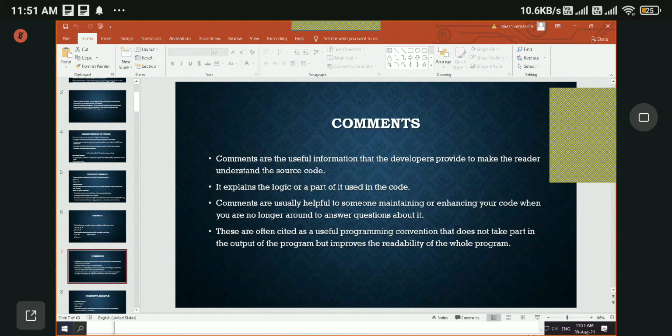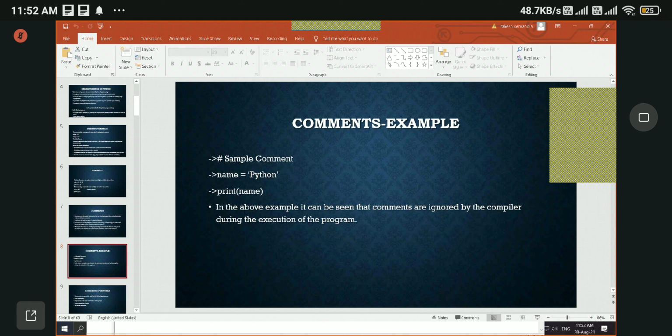The special thing about comments is that when you run the code, the comments will not get executed. Even if you write code inside a comment, that will be ignored. The code in the comments will not execute, so you will not see any output from the comments. And of course it improves the readability of the whole program. So there are two types of comments.